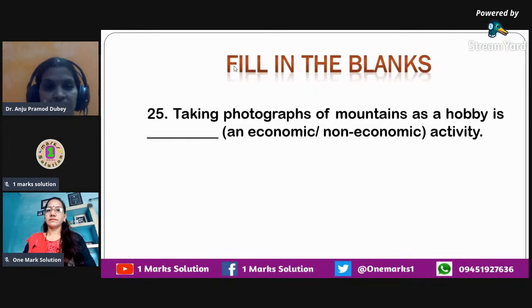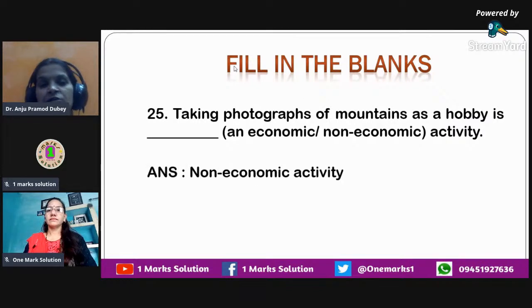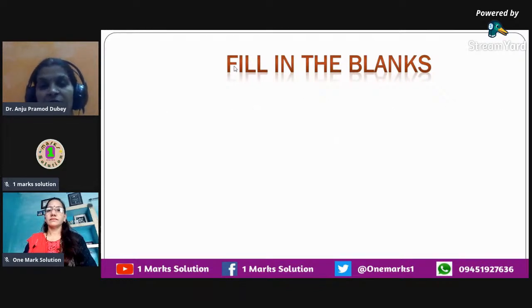The next question is, taking photographs of mountains as a hobby is dash. So this is another variant of fill in the blanks, where you are given the options. I mean, one of these two you have to select. So here we know that if you're doing something as your hobby, it is not an economic activity, it is a non-economic activity. So the correct answer is non-economic activity.